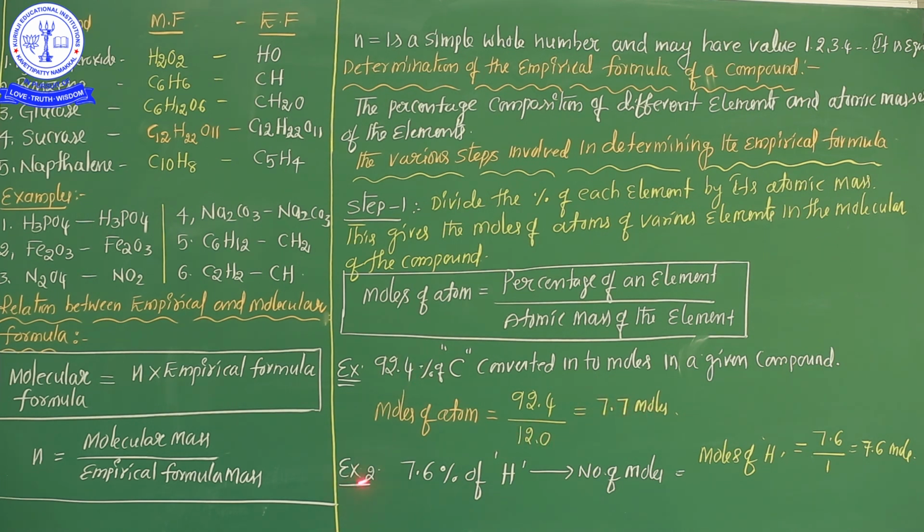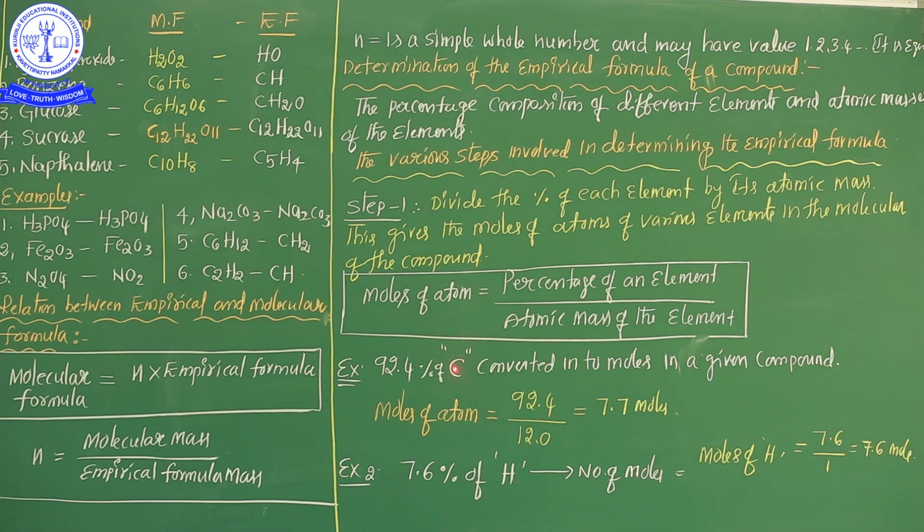One more example, my dear students. 7.6% of hydrogen converted into number of moles. Moles of hydrogen is equal to 7.6, the percentage, by hydrogen atomic mass, which is only 1. So 7.6 upon 1 is 7.6. It's clear, my dear students.